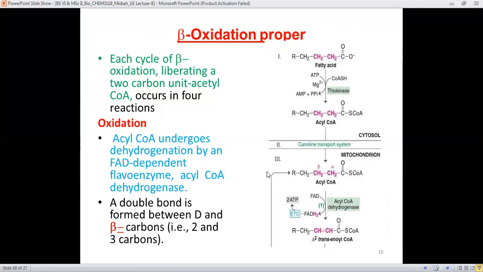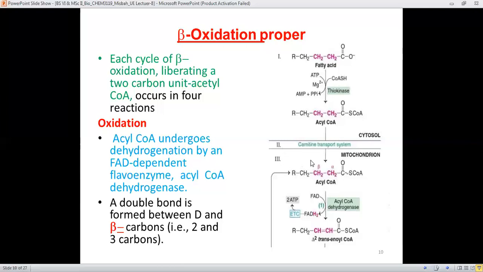The first step which occurs in beta oxidation is the oxidation step. All the steps I told you earlier were for the activation and transport of acyl CoA inside the mitochondrial matrix. Up till now, stage one, stage two.